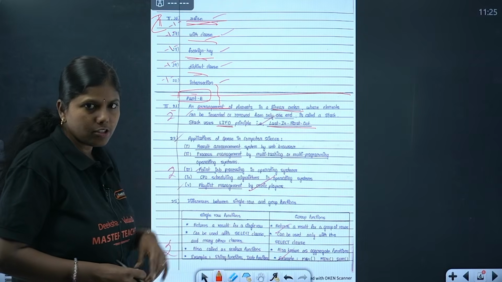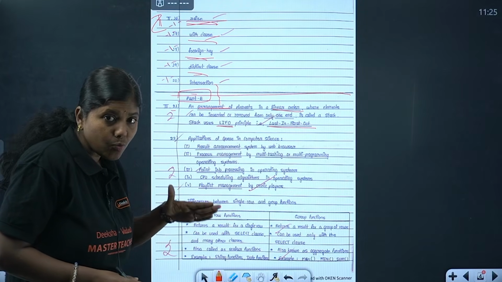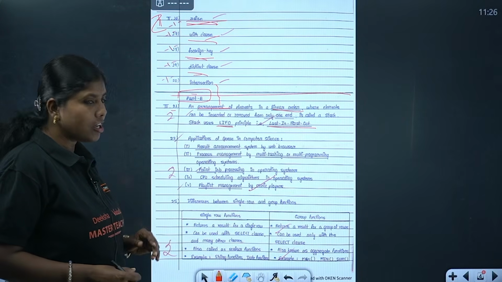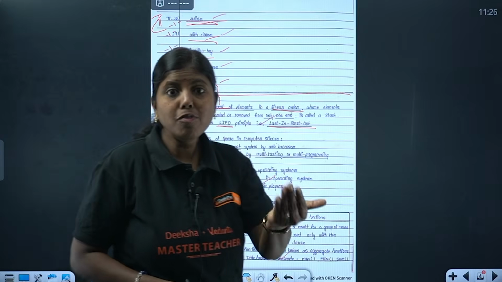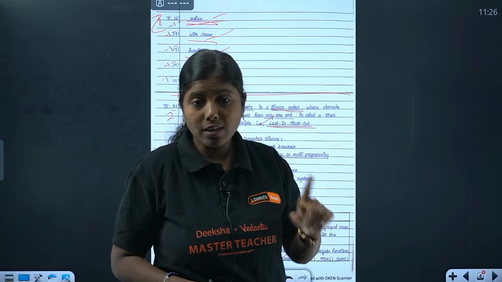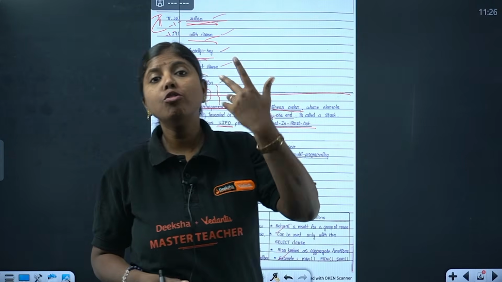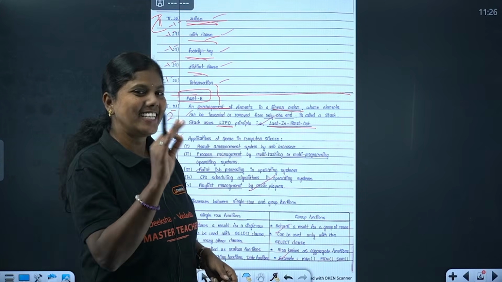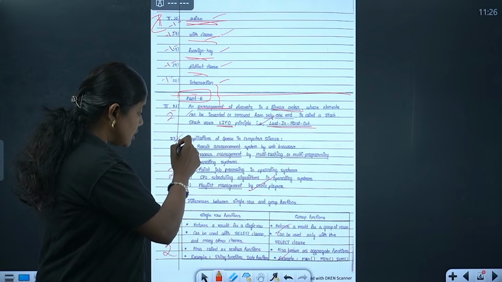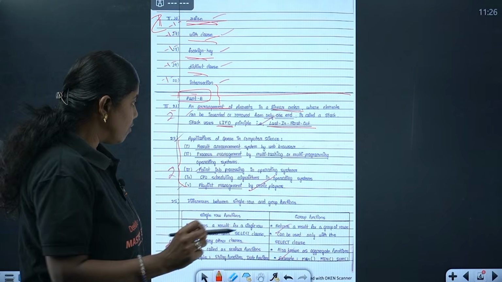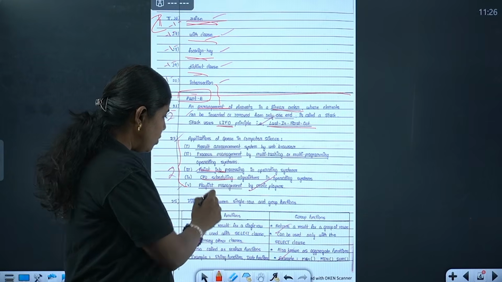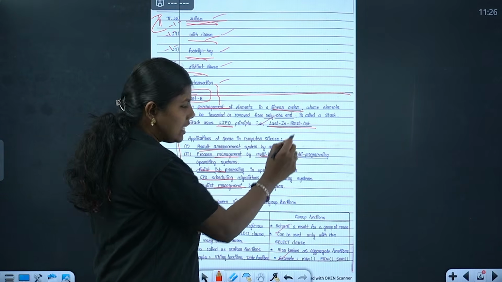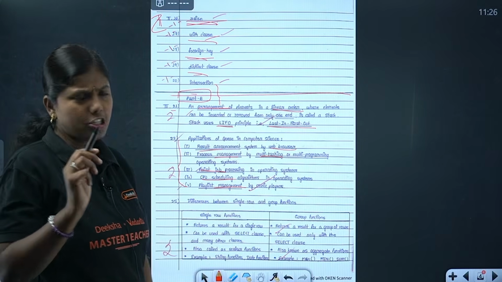Applications of queue, how she has written: you can see she has written applications one below the other. For this 2 marker, how many applications has she written? She has written more applications. Ma'am, if it is a 2 marker, I will write only 2. Don't think like that. If you know 3 or 4, write them. If one is wrong, you will get the other one. Don't be stingy in writing the answers if you know them. She has written multiple, and she has underlined the important keywords: CPU scheduling, playlist management, process management, web browsing, multitasking.